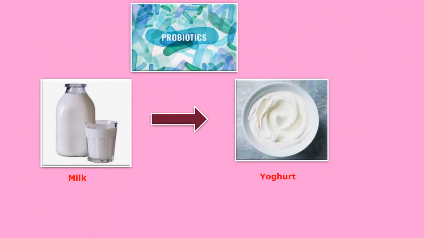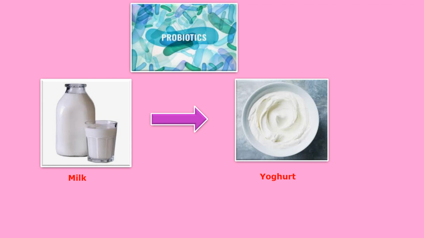Now the next topic is probiotics. We know that the useful microorganisms which convert milk into yogurt are present in yogurt and buttermilk. They are called probiotics.